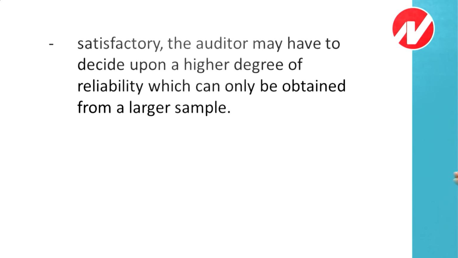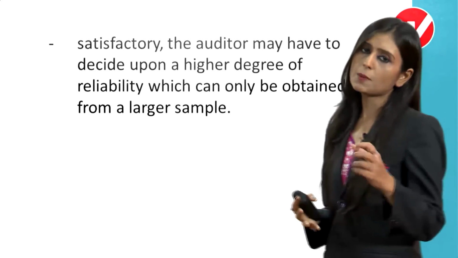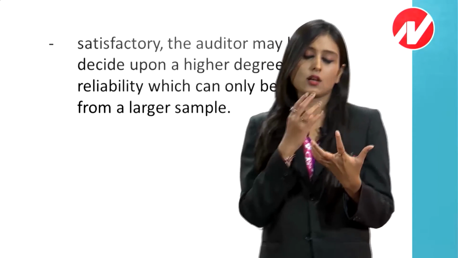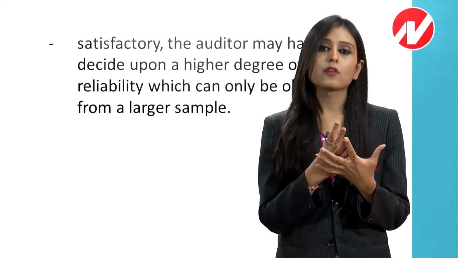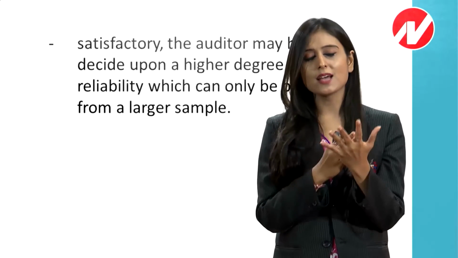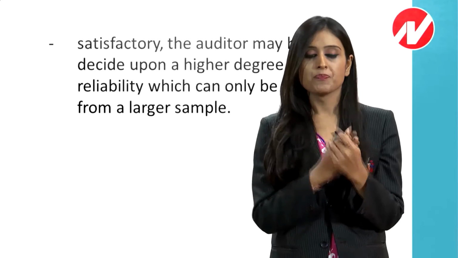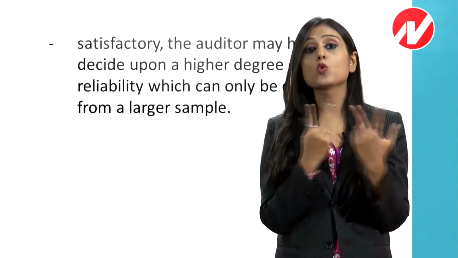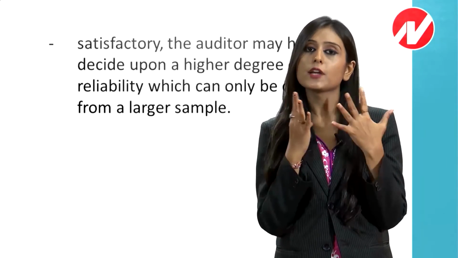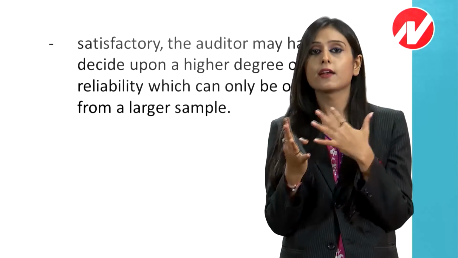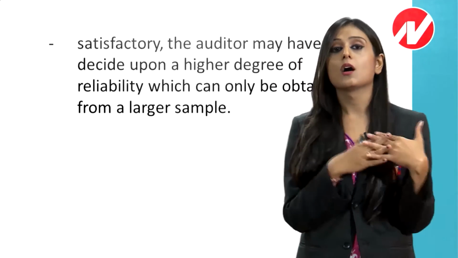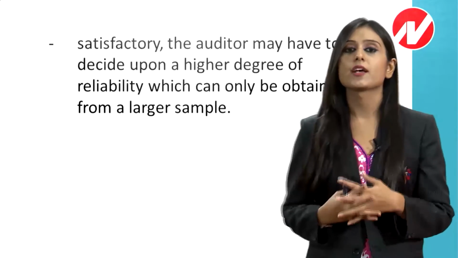Again and again they are giving you the same point. In the present case, the tolerable error for him was 2%. Means he is assuming that 2% errors will be there, but 98% should be correct. The 98% means that 2% is the tolerable error. If it exceeds the tolerable error level, then he will check more samples and try to satisfy his opinion.